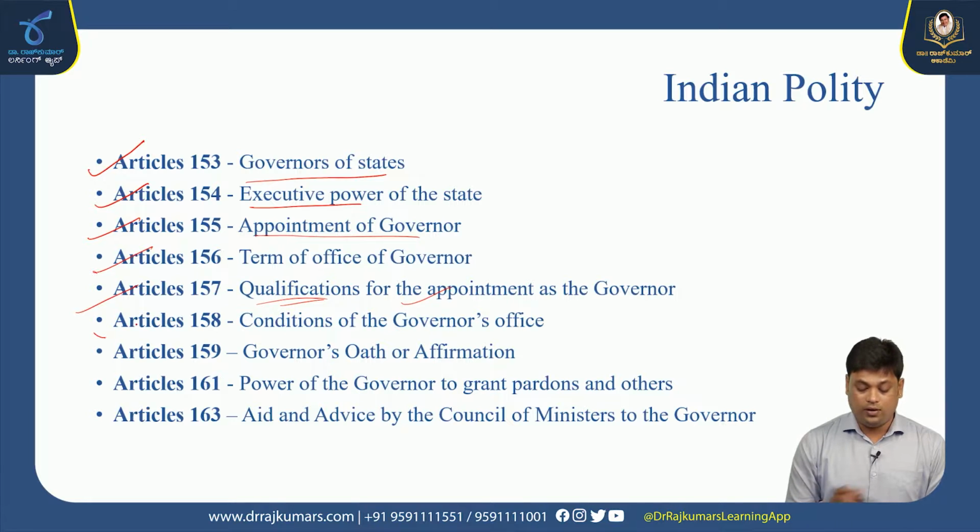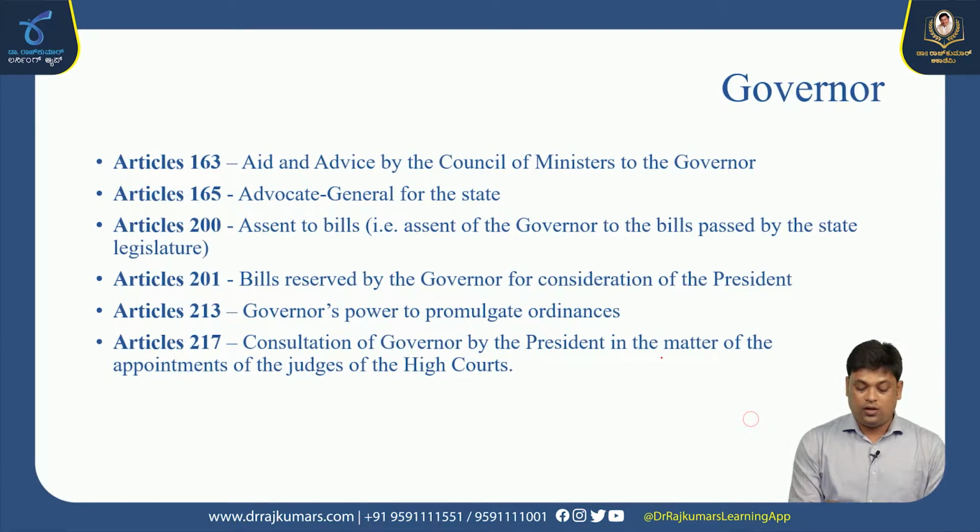Article 158 gives the conditions of the governor's office. Article 159, governor's oath or affirmation statement. Article 161, power of the governor to grant pardons and others. Article 163, aid and advice by the council of ministers to the governor.